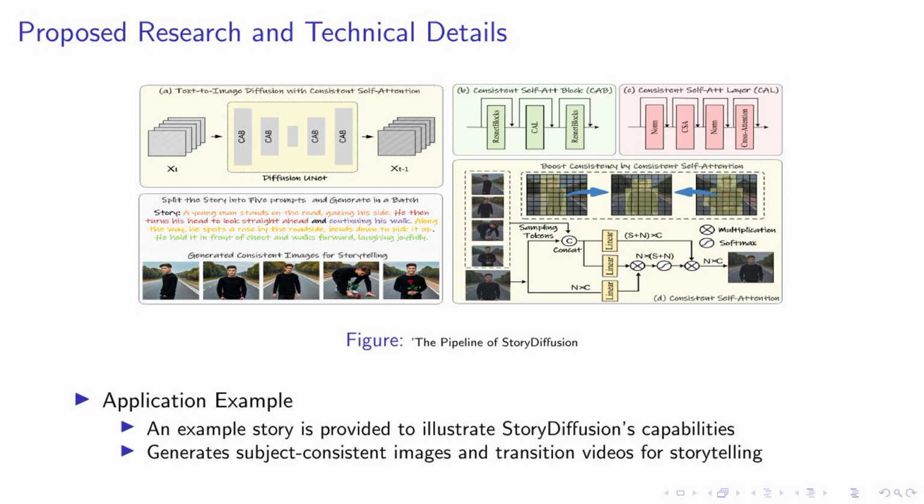Let's illustrate this with an example. Imagine a story about a young man who spots a rose by the roadside, picks it up, and walks forward joyfully. Our method can generate images that consistently depict this story, maintaining the identity and attire of the character throughout. These images can then be transitioned into a video, providing a seamless visual narration of the story. This is the power of story diffusion, enabling us to generate consistent images and transition videos for storytelling.